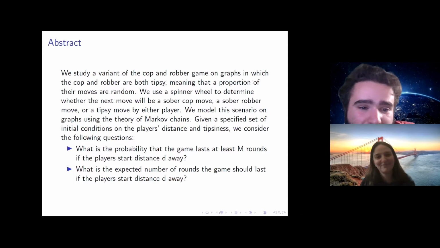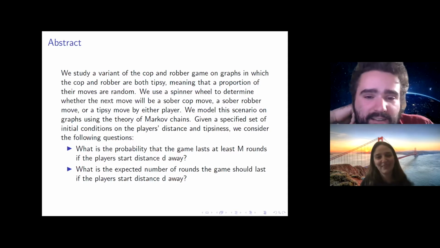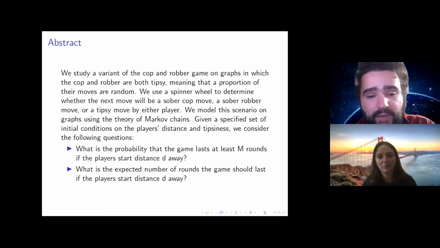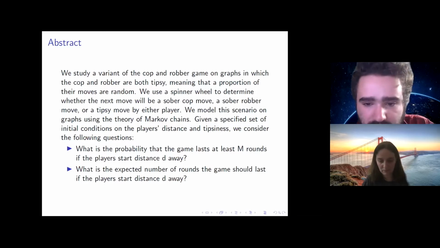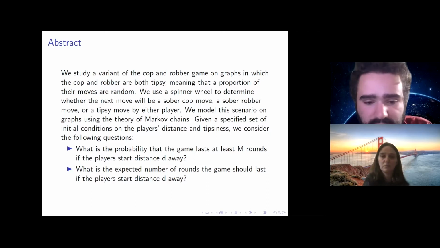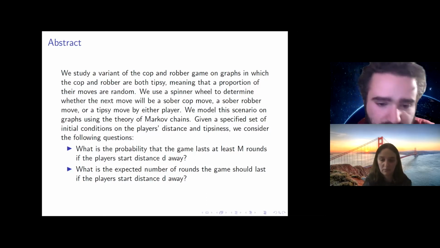So for our abstract, we studied a variant of the cop and robber game in which they can both be tipsy, meaning that a portion of their moves will be random, and we used a spinner tool to determine who moves next and whether or not that move will be sober or not. And we use the theory of Markov chains to answer questions like, what is the probability that the game will last m rounds if they start distance d away, and what is the expected number of rounds that the game should last if they start distance d away?